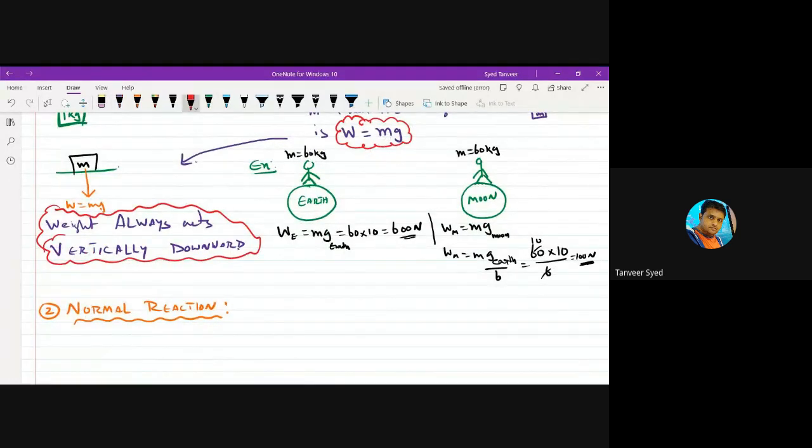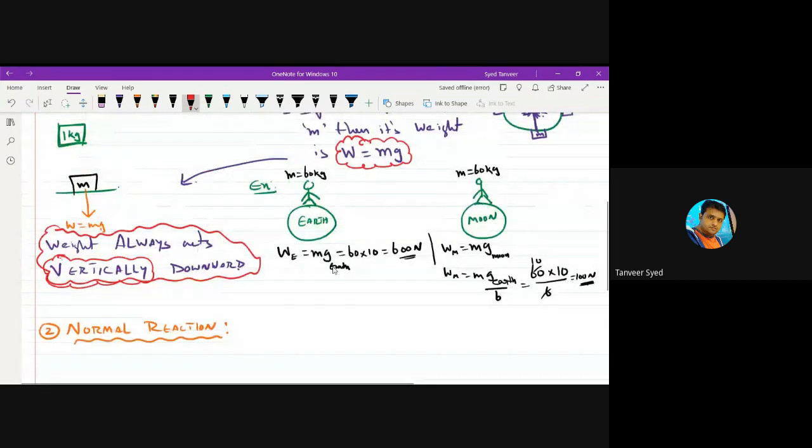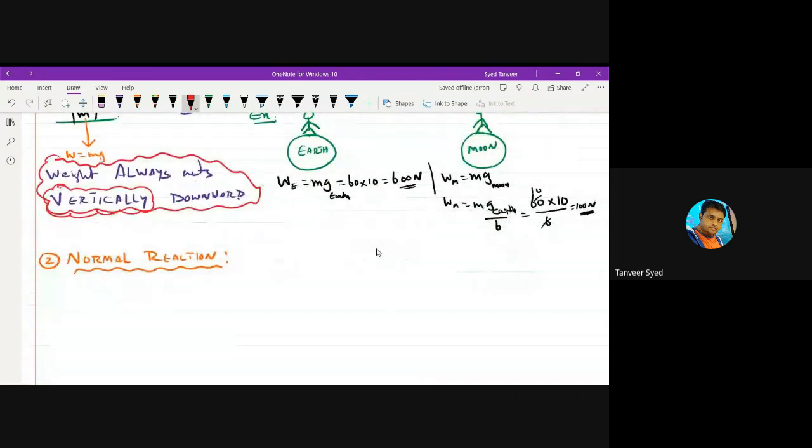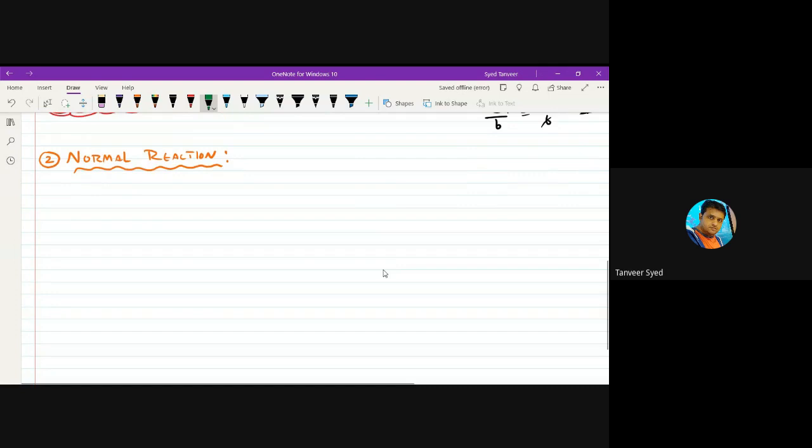Vertically downward. I'm putting this under two balloons, clouds. Okay, weight. That's about weight. Next thing, normal reaction. Come to this normal reaction. What is this normal reaction?